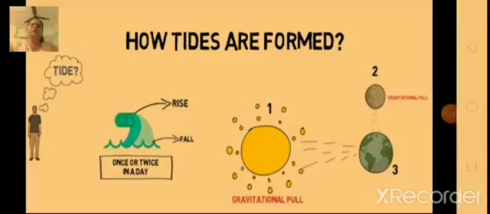Children, how are tides formed? We have already learned about it, isn't it? First of all, let us see what tides are. The rhythmic rise and fall of ocean water twice in a day is called a tide, right? It is a high tide when the water covers much of the shore by rising to its highest level, and it is a low tide when the water falls to its lowest level and recedes from the shore.